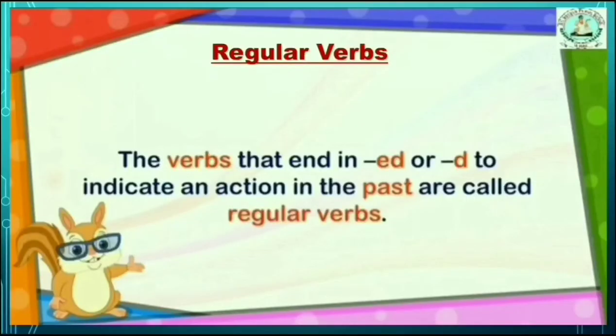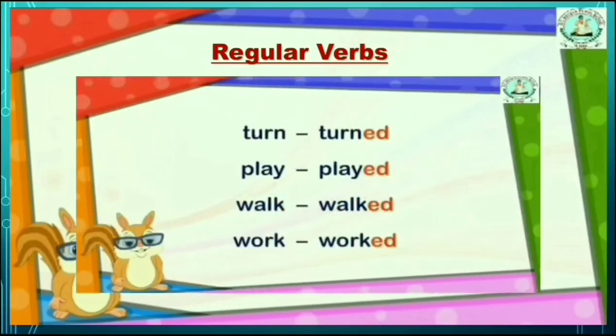The verbs that end in ed or d to indicate an action in the past are called regular verbs. For example, turn, turned, play, played, walk, walked, work, worked.